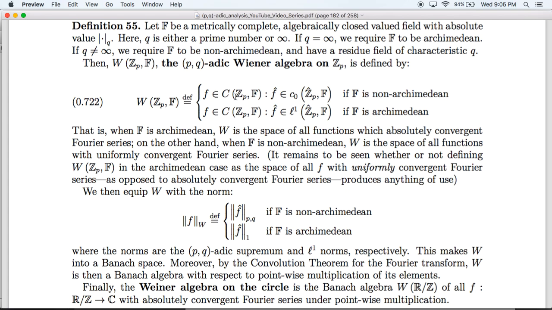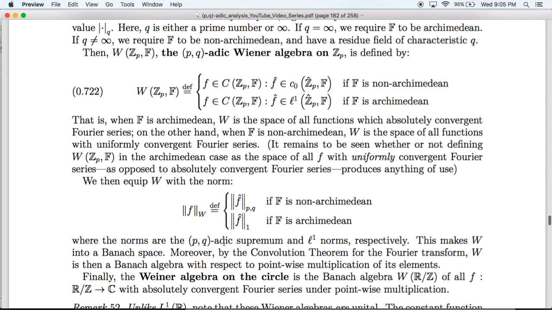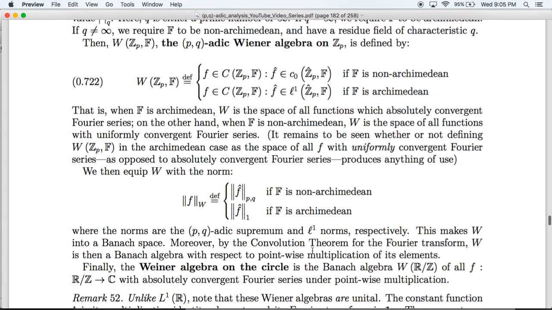So regardless of how we define it, we then equip our Wiener algebra with a norm, Fw. If F is non-Archimedean, it is the supremum of the Q-adic absolute value of F hat over Zp hat, and if F is Archimedean, it is the L1 norm of F hat. And this then makes the Wiener algebra into a Banach space.